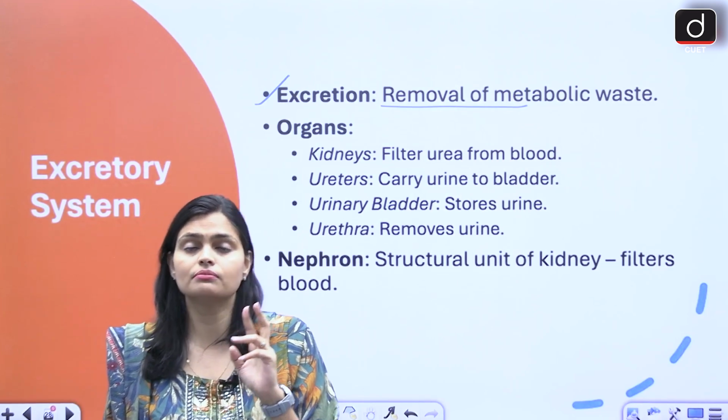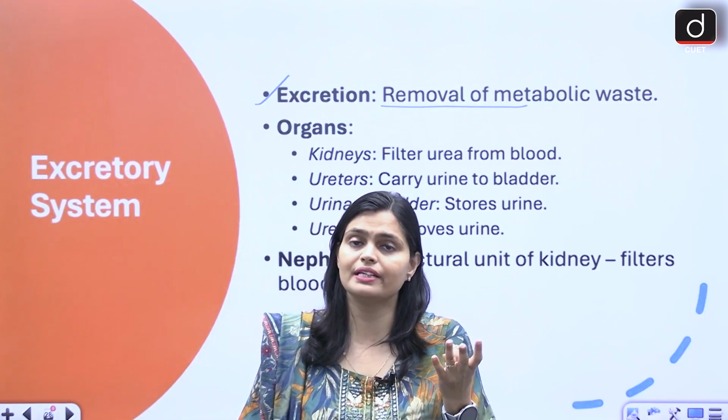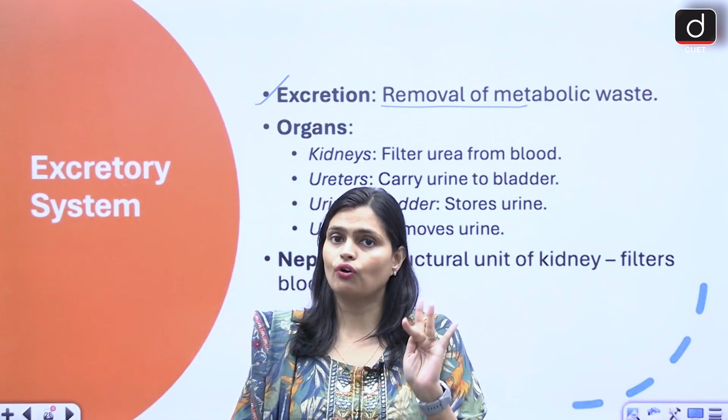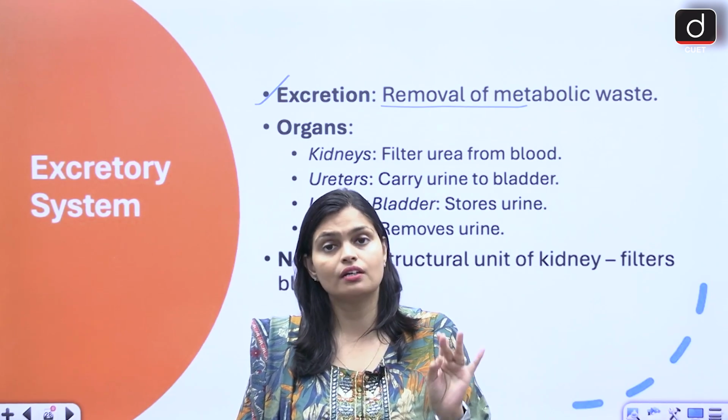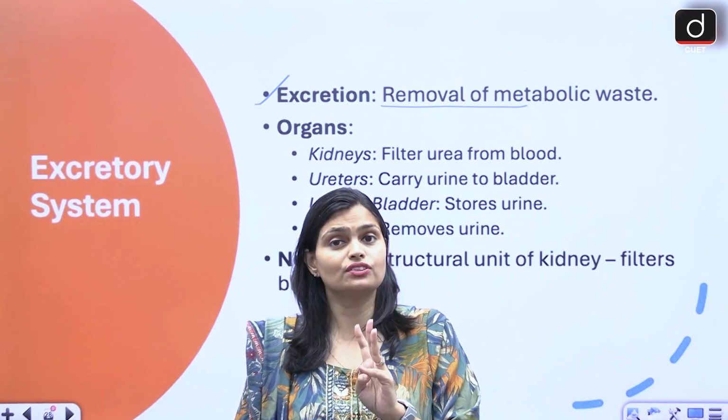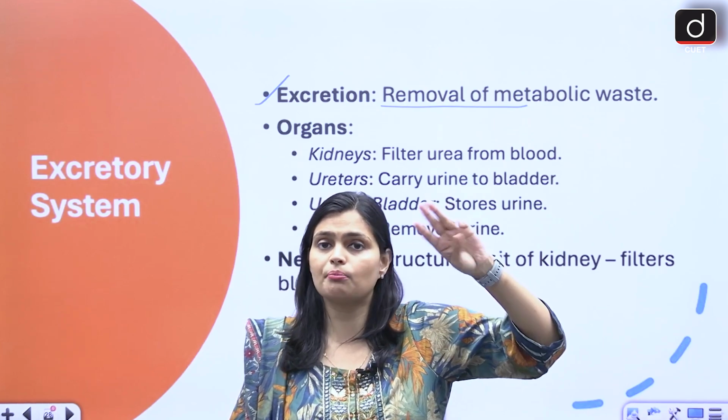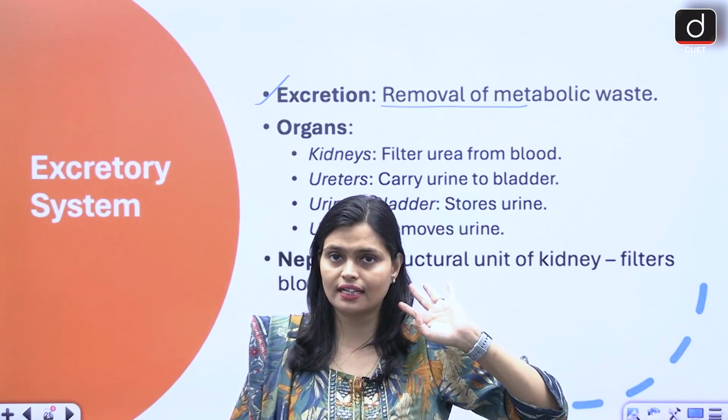After the metabolism, glucose is converted into ATP, CO2 and water. Water and ATP are beneficial for our body, CO2 is waste. That CO2 goes out from our body via lungs, तो वो तो लंग से निकल गया.